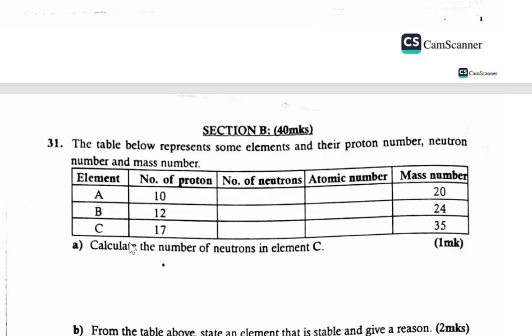So we know that we need to use this formula, that the mass number A is equal to the atomic number, that is the number of protons, plus the number of neutrons. If you want to get the number of neutrons, making n the subject of the formula, n will be the mass number minus the atomic number, which is Z. For element C, the number of protons is 17.